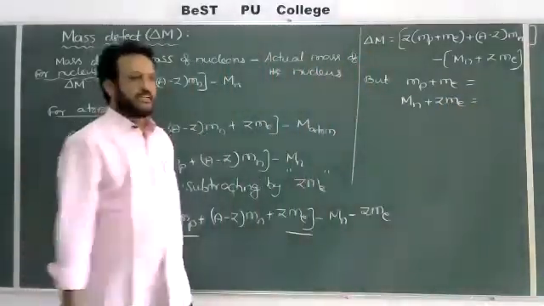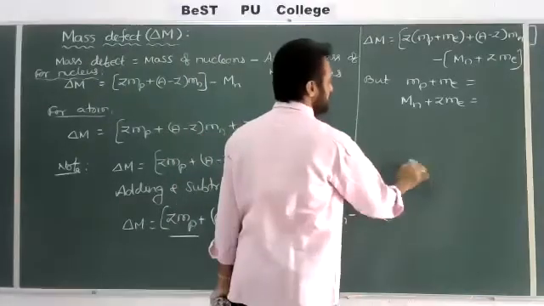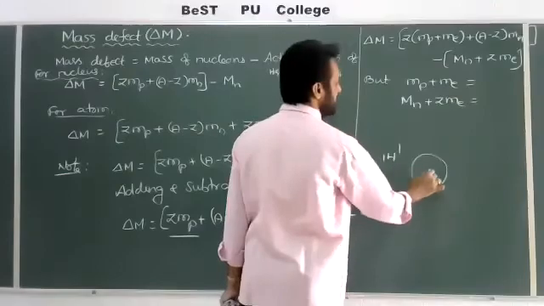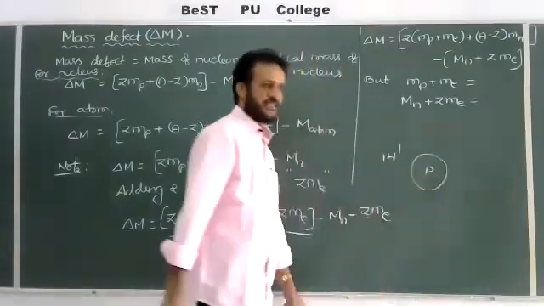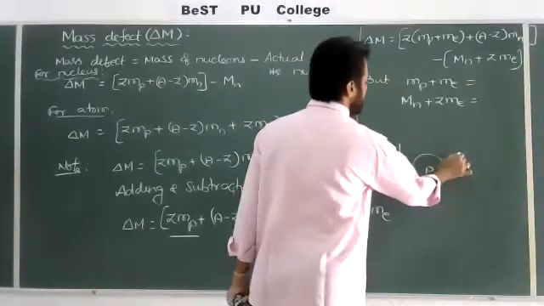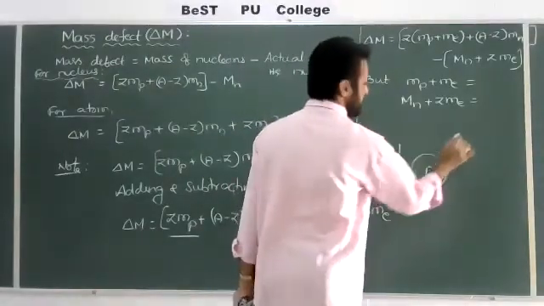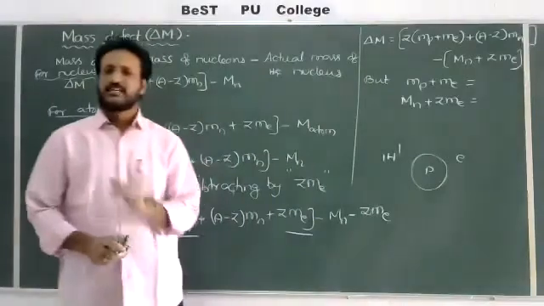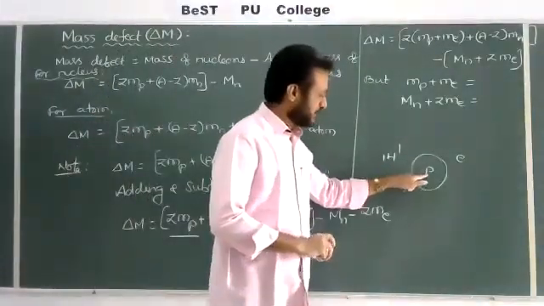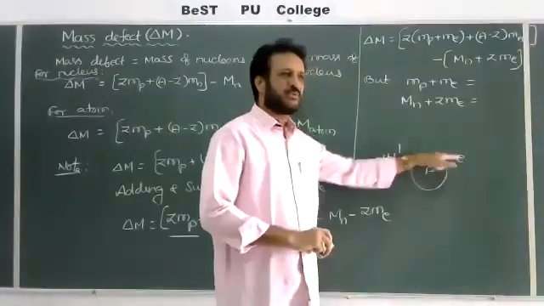If we take for example a hydrogen atom, I am choosing 1H1. This hydrogen atom contains one proton inside. There will be no neutrons. One proton is there, and outside there will be one electron. Correct? In a hydrogen atom, there is one proton, one electron. If you add the mass of the proton and the mass of the electron, what will you get?